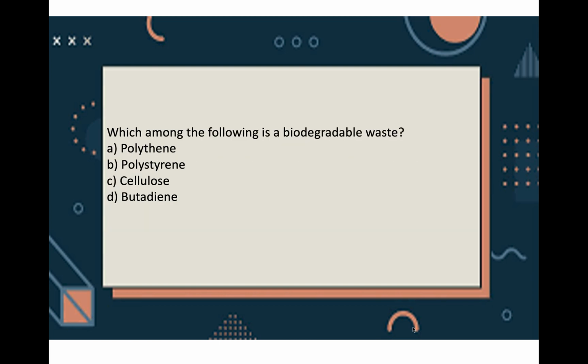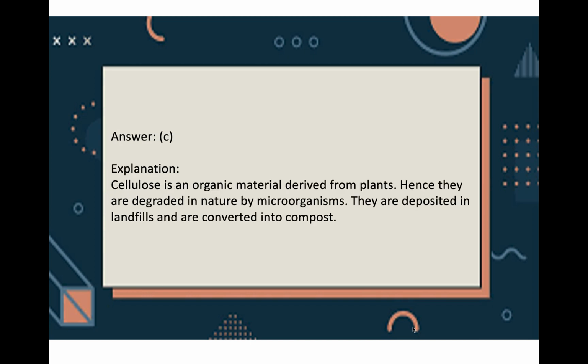Now, next one, which among the following is a biodegradable waste? A. Polythene, B. Polystyrene, C. Cellulose and D. Butadiene. Answer is C, cellulose, because cellulose is normally derived from plants.